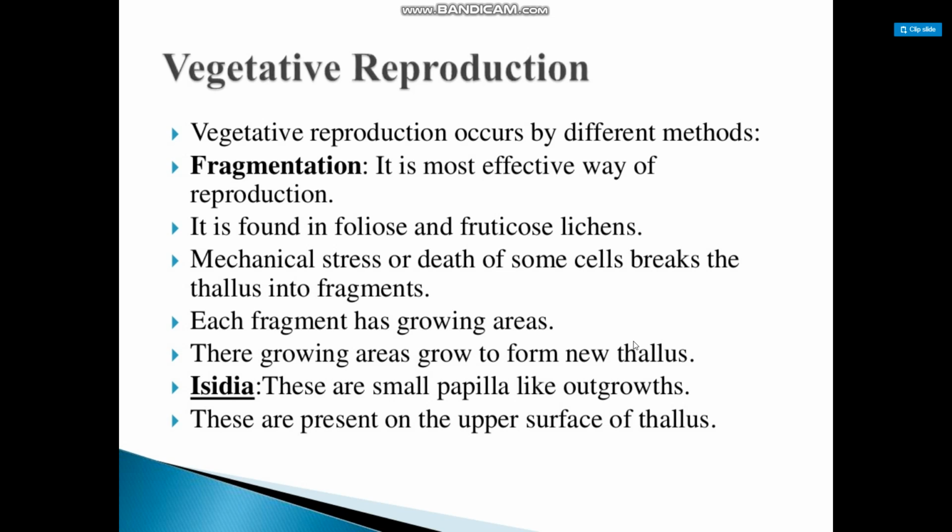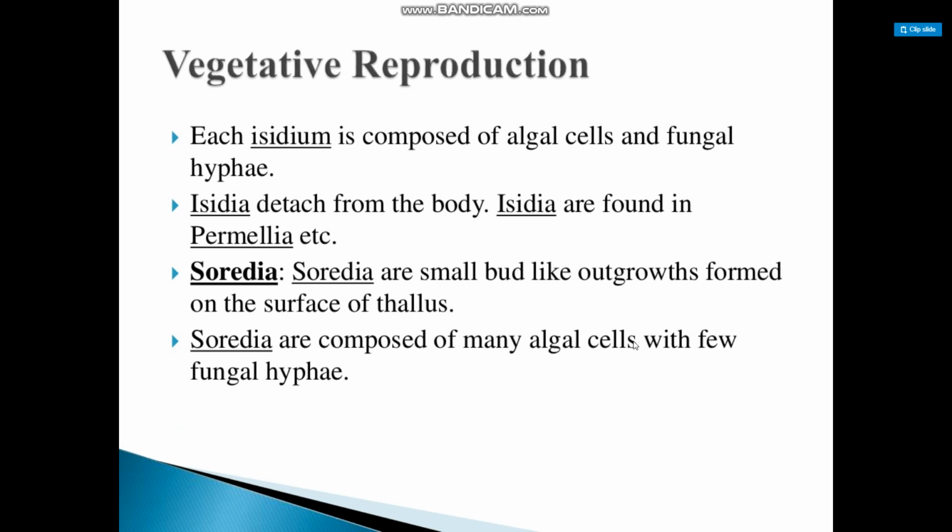So vegetative reproduction occurs by different methods. Fragmentation is the most effective way of reproduction. It is found in foliose and fruticose lichen. Mechanical stress and death of some cells break the thallus into fragments. Each fragment has growing areas, and these grow to form a new thallus. Isidia are simple papilla-like outgrowths. They are present on the upper surface of thallus.